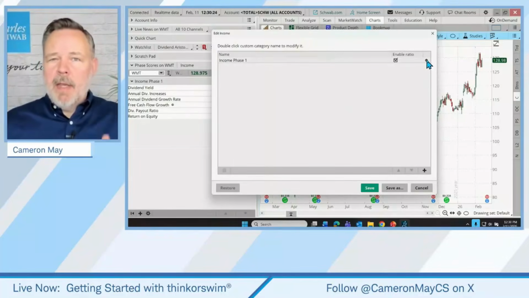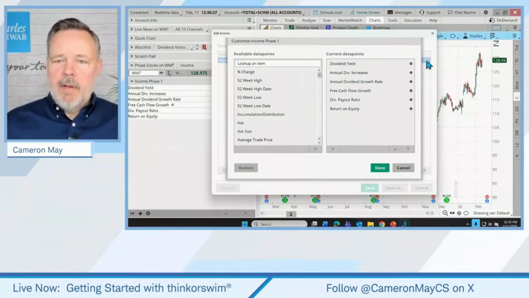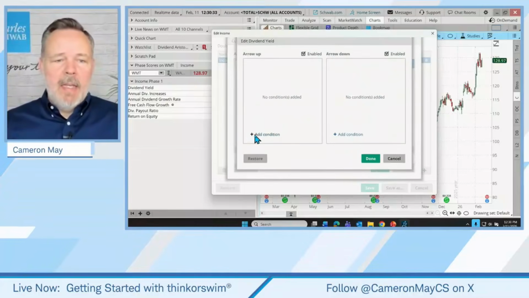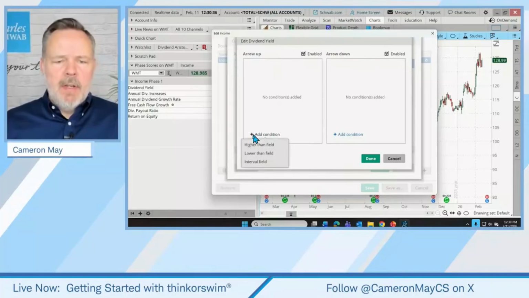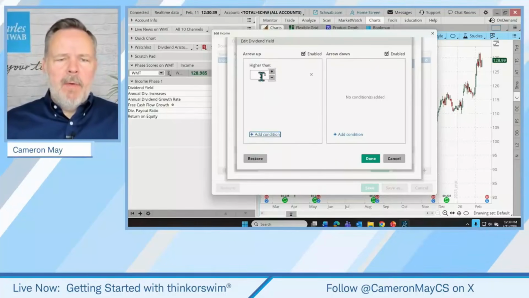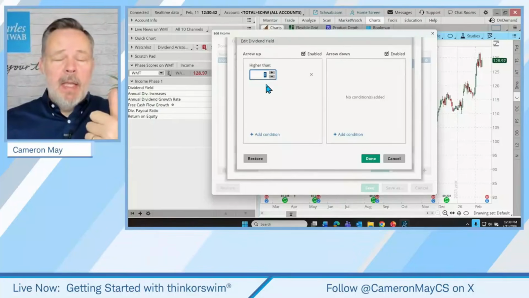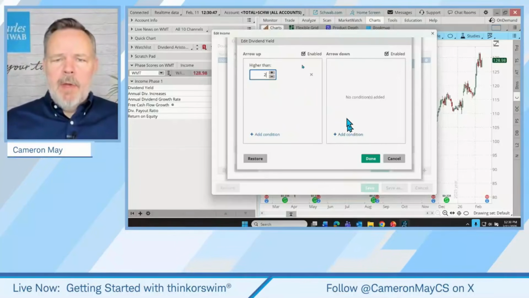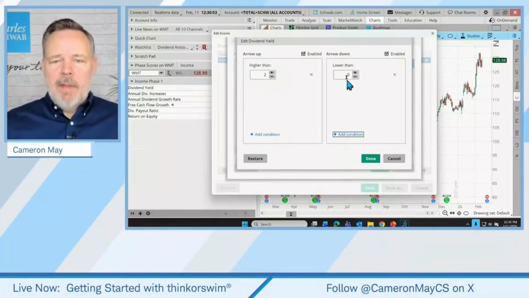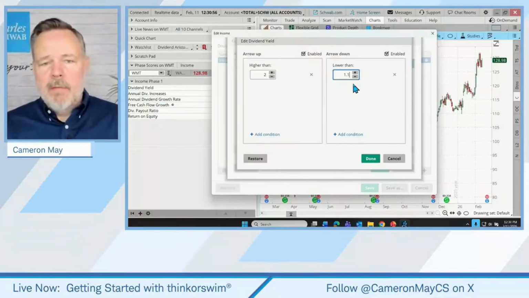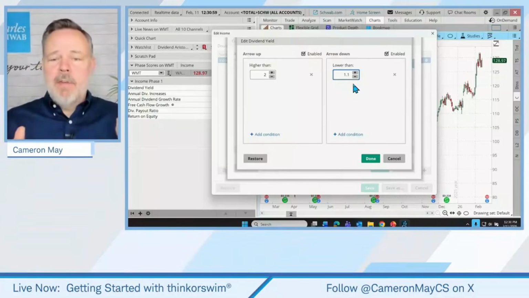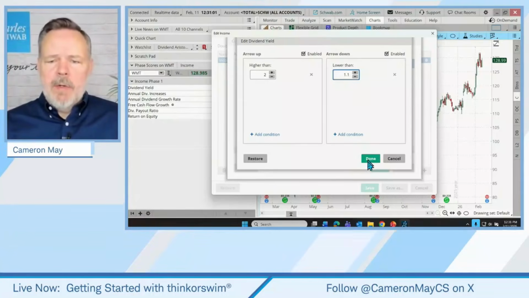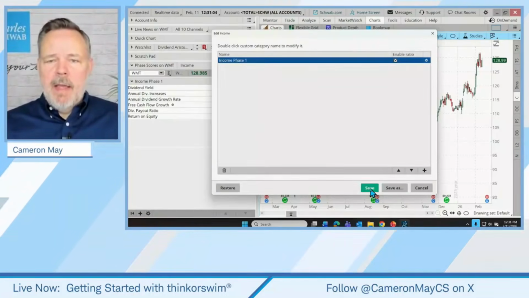And I'm going to put in an up or a down criteria. So let me click on this little gear icon. And for dividend yield, we're going to add a condition. So for our first condition, let's say we want to give a thumbs up or an up arrow if the dividend yield happens to be, let's say, 2%, just as an example. That's going to be our up arrow. Our down arrow, we're going to add a condition if it's below, let's say, 1.1%. So that's average or below. Otherwise, we'll just say it's neutral. It doesn't earn an up or a down arrow. So we're just going to click done, done, and save.